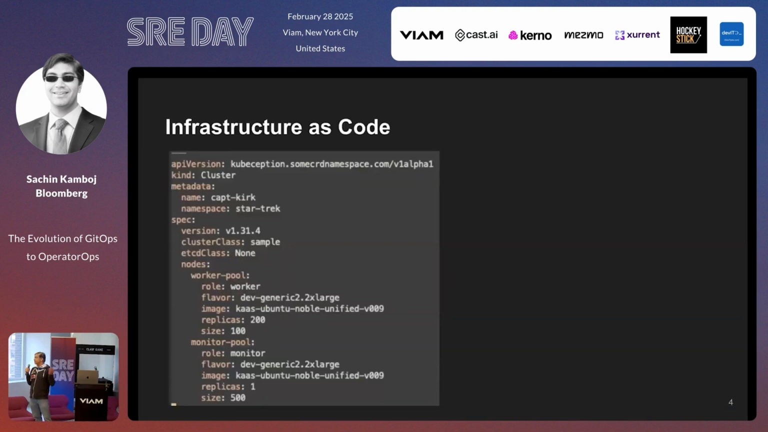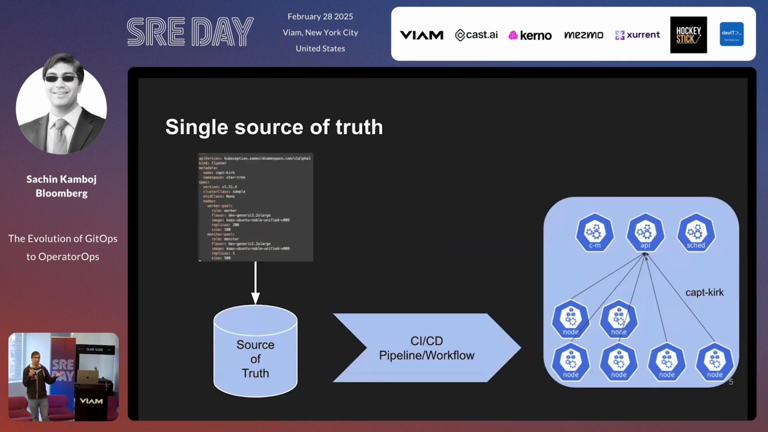The question is, why do SREs or DevOps people love GitOps? The first reason is the idea of infrastructure as code. You have some declarative configuration. In this example, I have a Kubernetes cluster. I say I'm running version 1.31.4, and I have 200 worker nodes, a monitor pool. And the idea is I store this configuration in a source of truth. You want a single source of truth for this. You have a magic CI/CD pipeline or workflow, and boom, some minutes later, 5 or 10 minutes later, you get a 200 node fully provisioned cluster ready to go.